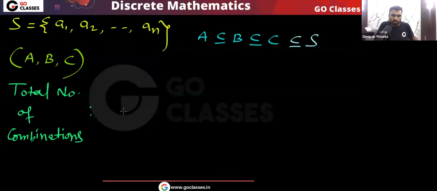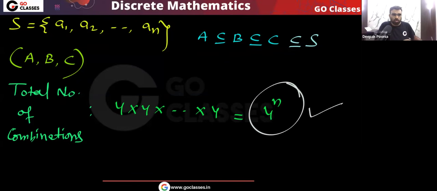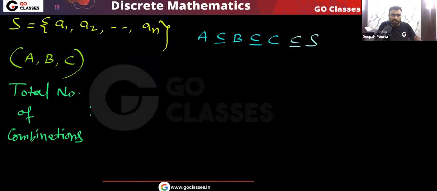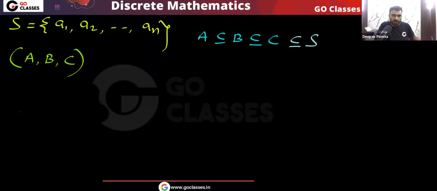So tell me the total number of combinations, that will be equal to 4 into 4 into, and so on 4, that will be equal to 4 power n, because every element of set S has total 4 choices. So total number of combinations A comma B comma C that I can create, that will be equal to 4 power n. Okay, very easy. These are the total number of combinations that we have found. Now let's find those combinations where A or B or C is null. Yes or no? Now we are going to find those combinations.